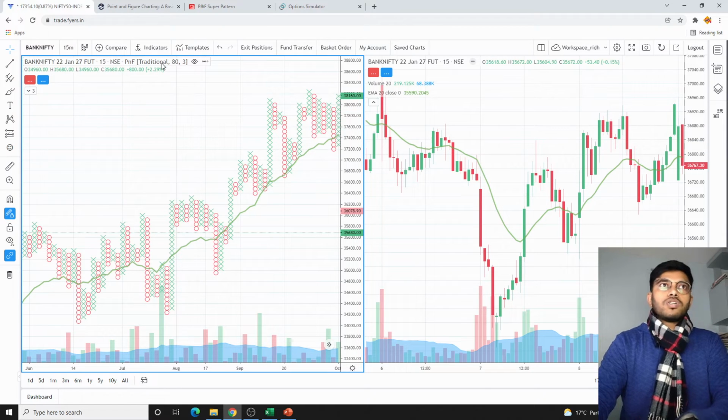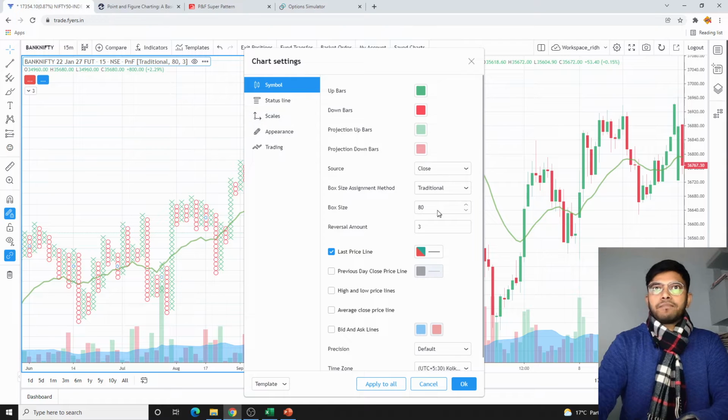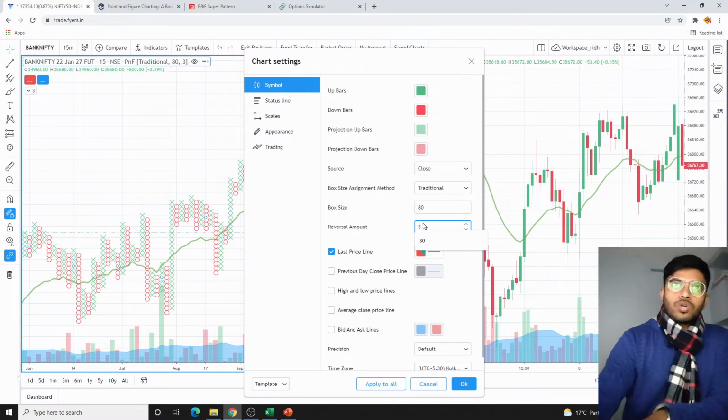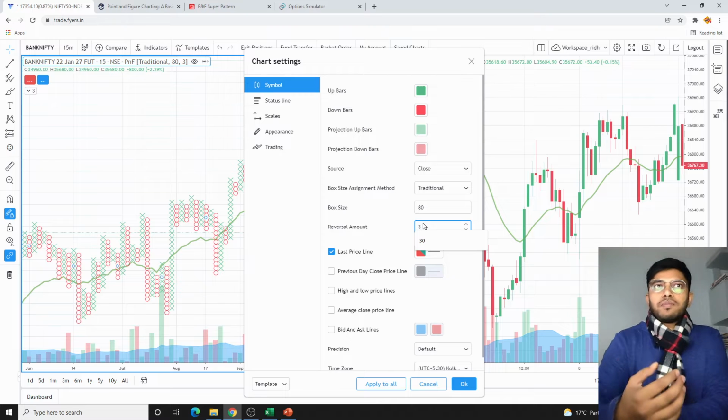By the way, I forgot to mention that I am using 80 as the box size and the reversal amount is 3. So if the Bank Nifty increases by 80 points, there will be one X, and if the Bank Nifty falls by 240 points, then it will be called a reversal.